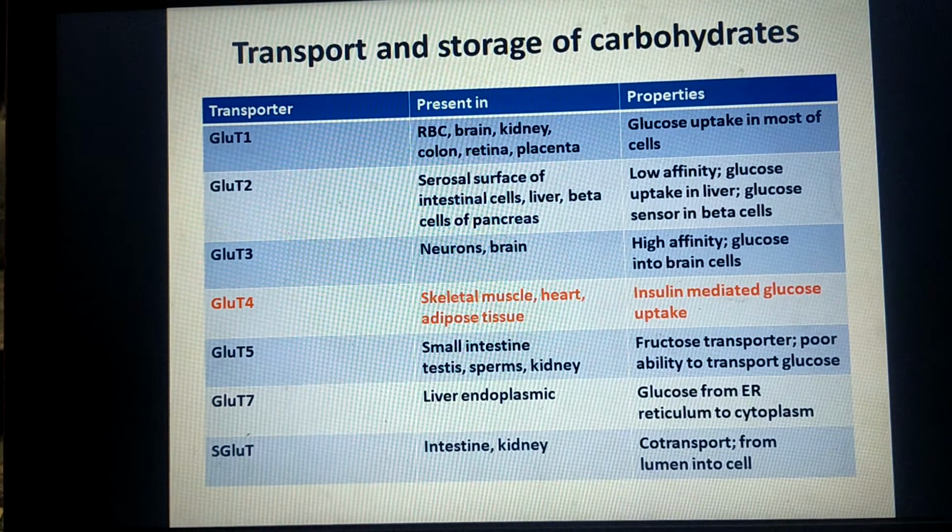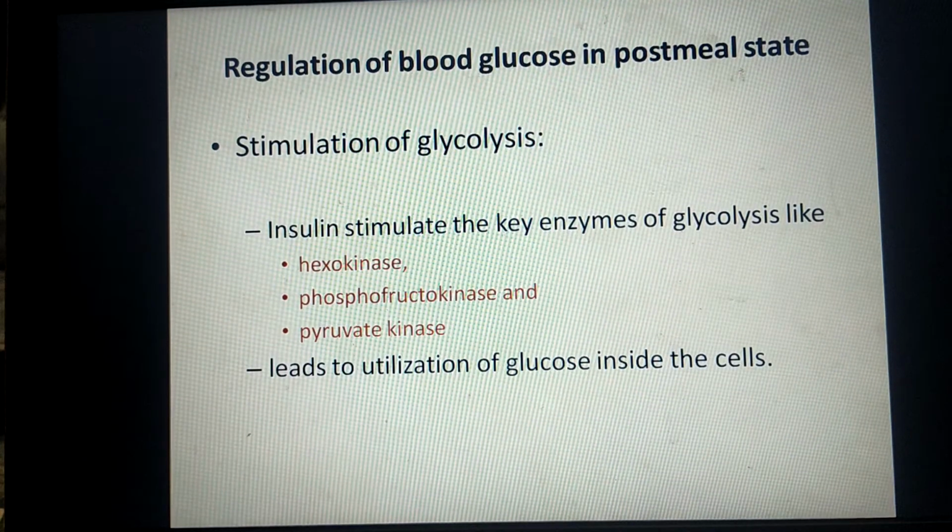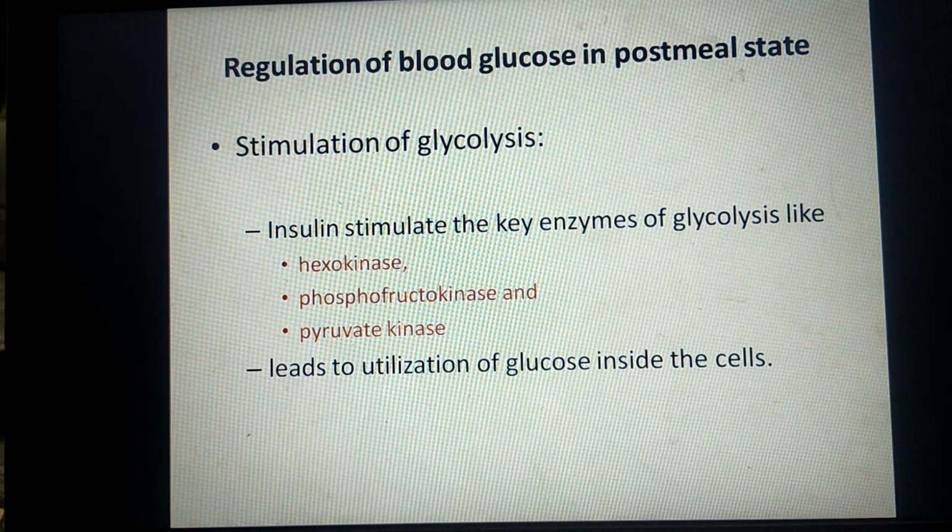And these glucose transporter 4 are found on skeletal muscle and adipose tissues, which form a bulk of our body and which utilize a large amount of glucose. These tissues, skeletal muscles and adipose tissues. The next process which is stimulated by insulin is stimulation of glycolysis inside the cells.